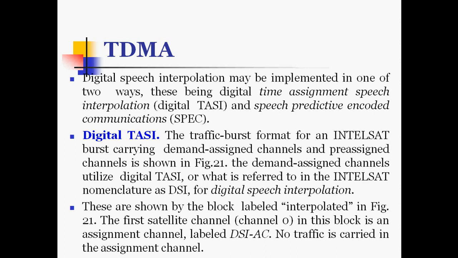There is the block labeled as interpolated. The first satellite channel in this block is an assignment channel, which is labeled as DSI-AC. No traffic is carried in the assignment channel.